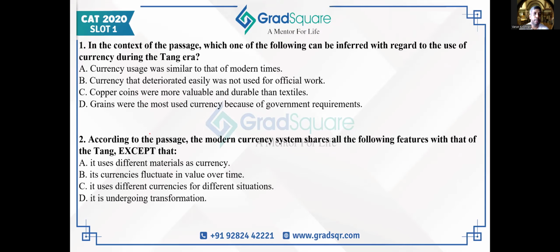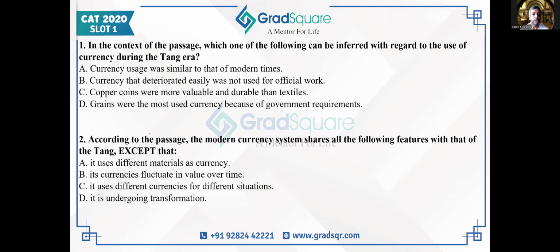Let me see if I can eliminate B, C, and D as definitely cannot be inferred. B says currency that deteriorated easily was not used for official work. So yes, the passage does talk about the fact that textiles did deteriorate over time, but it was still used. Its value became lesser, but it was still used. Official work, not exactly given in the passage, but it was being used. So B is kind of indicated. Let me hold on to B still because it's not exactly indicated.